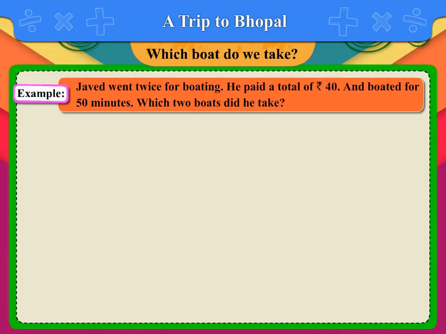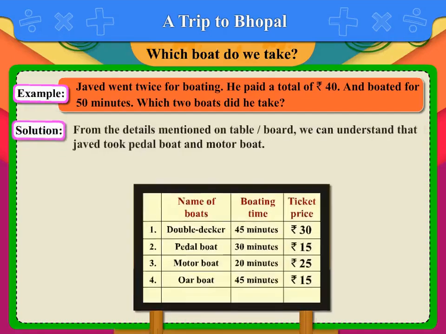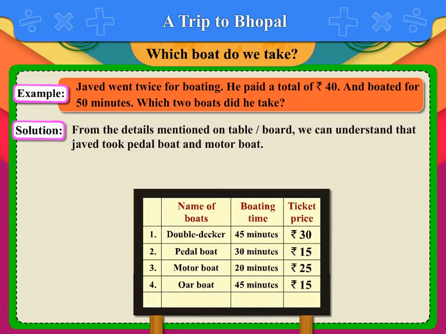Example. Javed went twice for boating. He paid a total of rupees 40 and boated for 50 minutes. Which two boats did he take? Solution. From the details mentioned on the board, we can understand that Javed took pedal boat and motor boat.